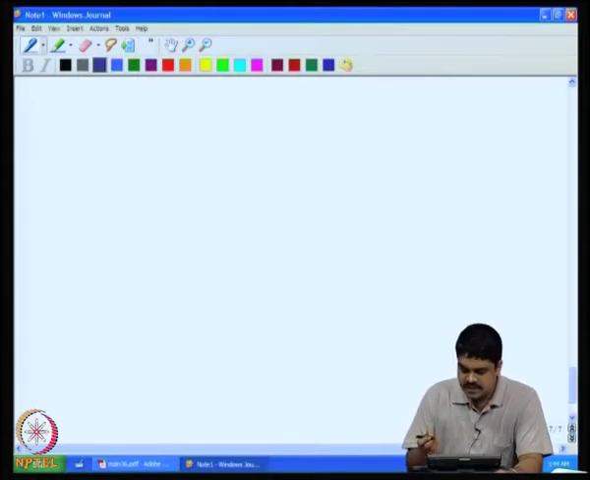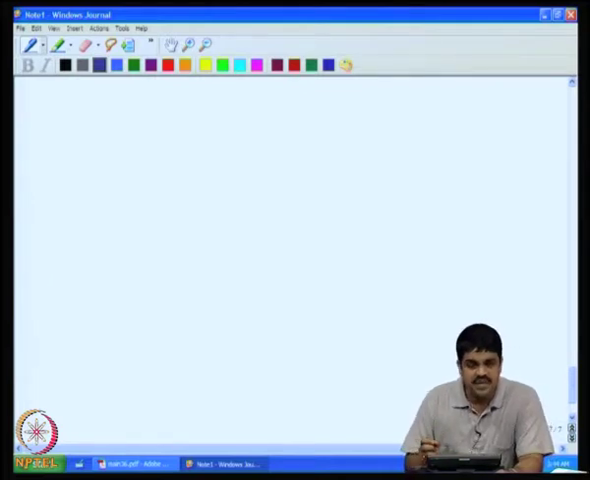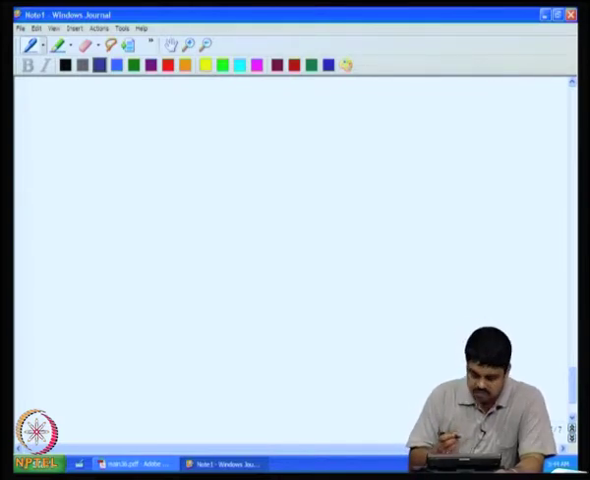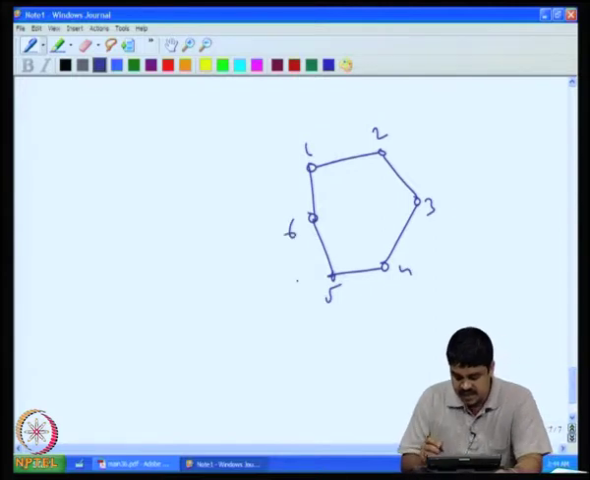Let us consider this question of counting the number of k cycles in a graph. What is a k cycle? A k cycle means a cycle with exactly k vertices in it, like this. So it is a simple k cycle. So 1, 2, 3, 4, 5, 6, this is a 6 cycle. In a given graph G, how many k cycles are there?